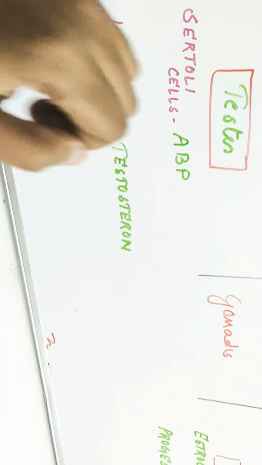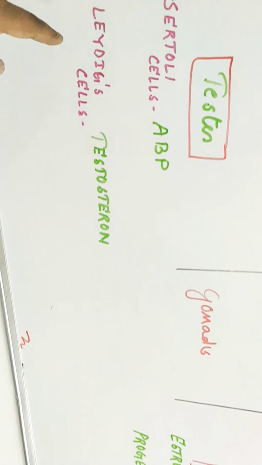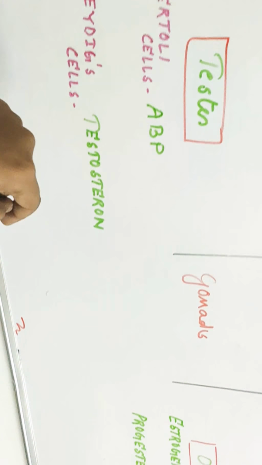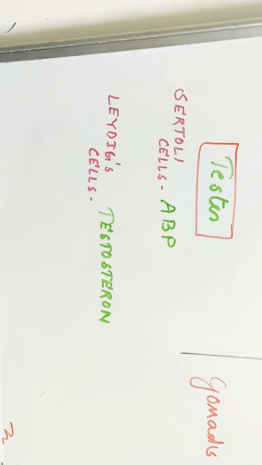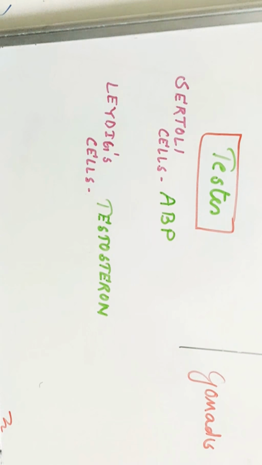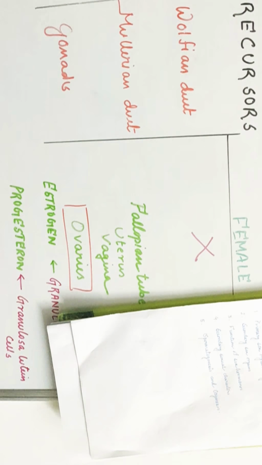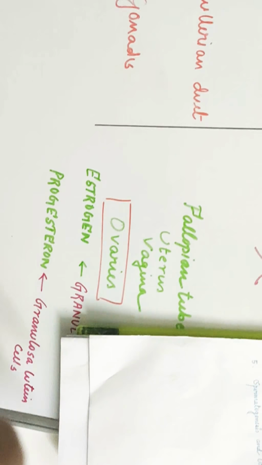It is not the newspaper, okay. It is androgen binding protein. And the Leydig cells produce testosterone. So here you have seen the function of sex hormones. This testosterone is a particular sex hormone which produces male specific characteristics. So the male part is completed. Now I'll go to the female part. Just give me one second.